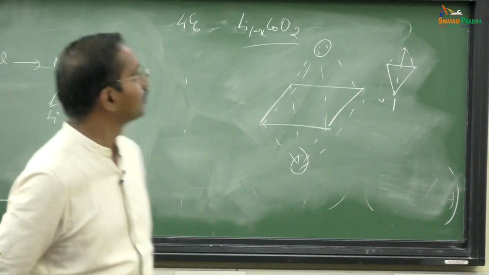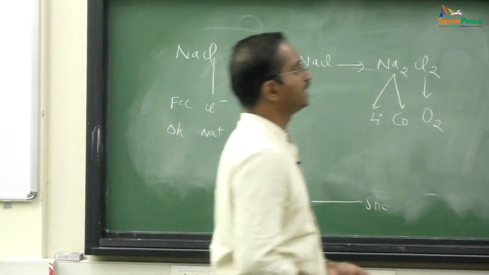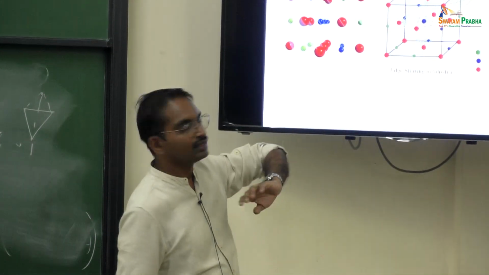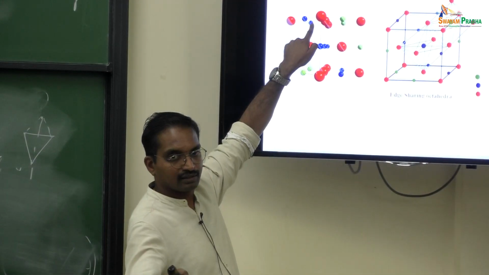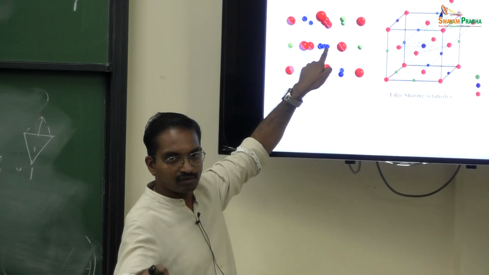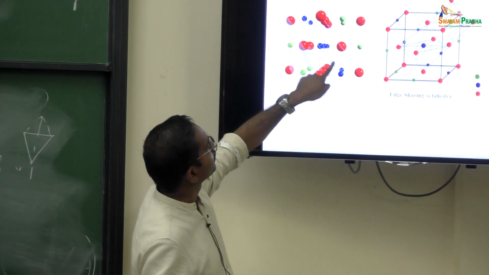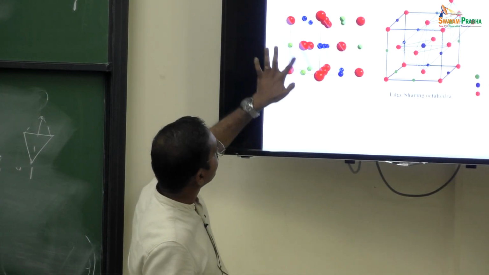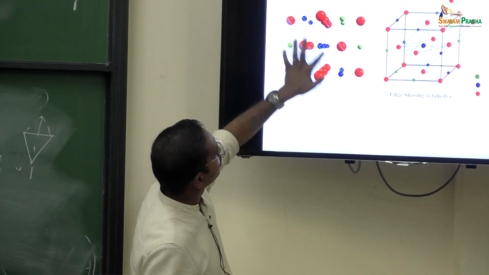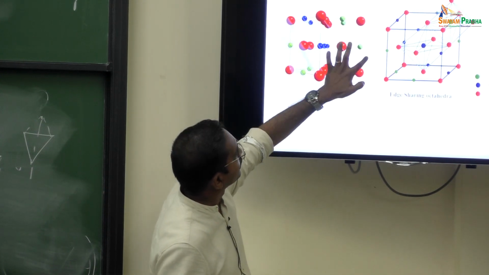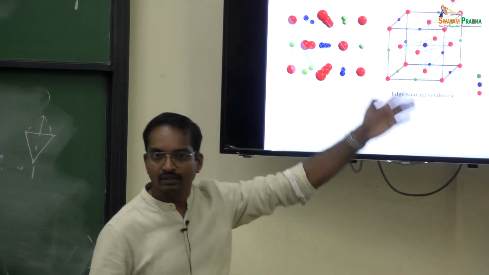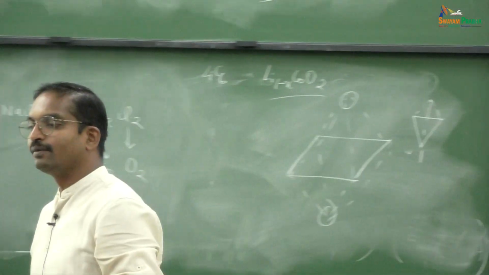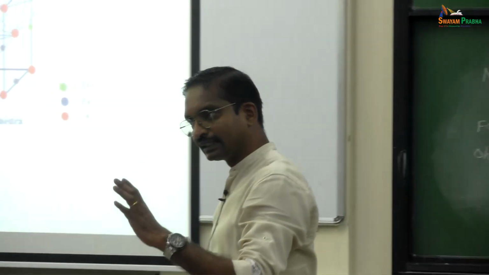Then how will that structure look? It will look like this. You see here, these are oxide ions, all face centers, everything fine, and the edge center is an octahedral void. Remember, the center is also an octahedral void. Now what I have done is put cobalt here and all lithium here. So, a layer of lithium, a layer of cobalt, lithium again. This is called a layered structure. So lithium cobalt oxide exhibits a layered structure.